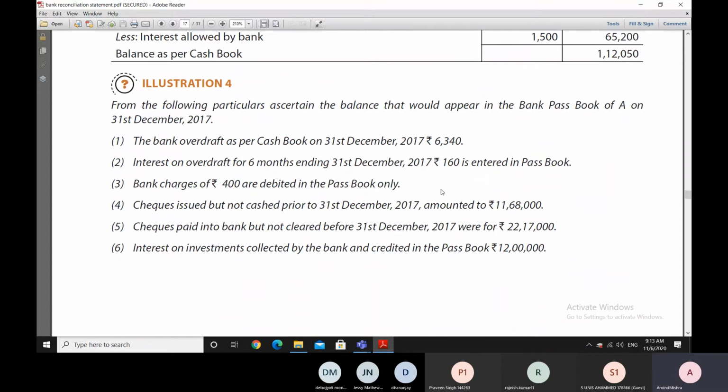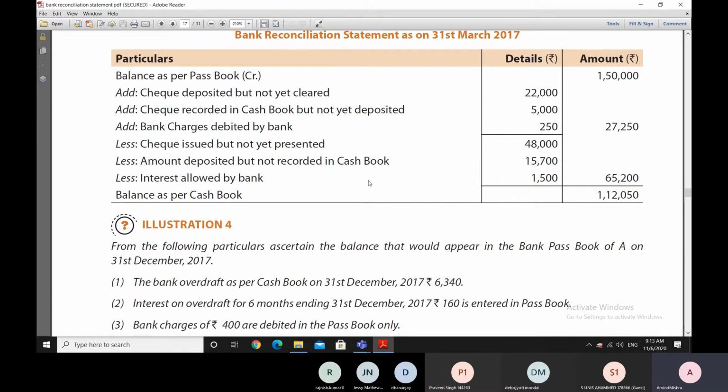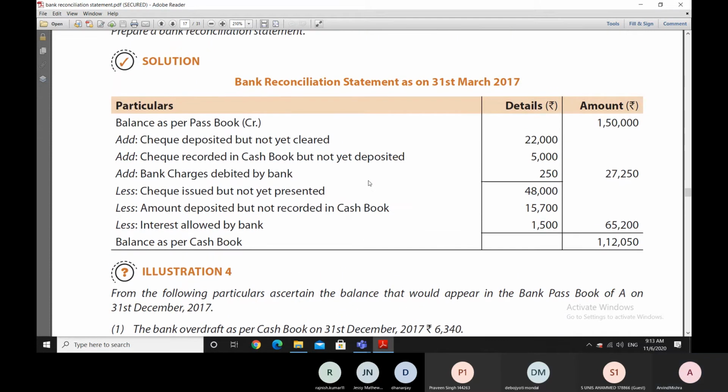Now let us go towards another example. Yes, please. Sir, can you explain that 5,000 rupees? Okay. The check recorded in cash book, yeah.